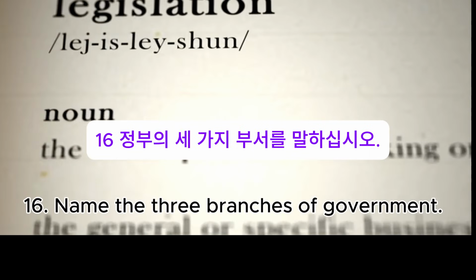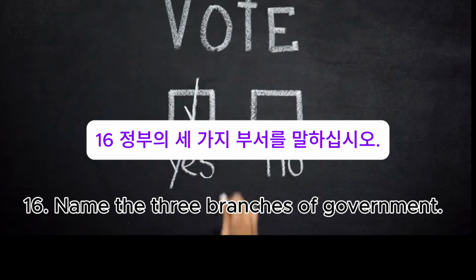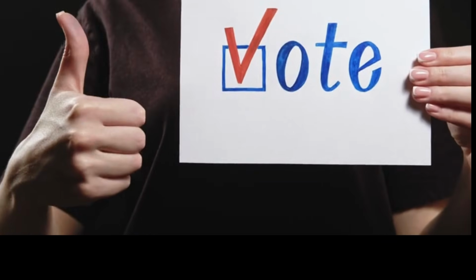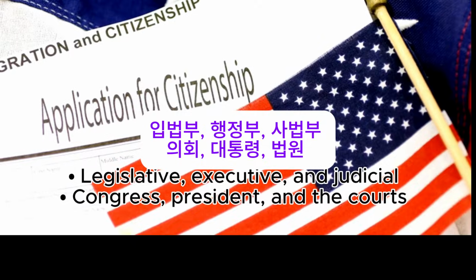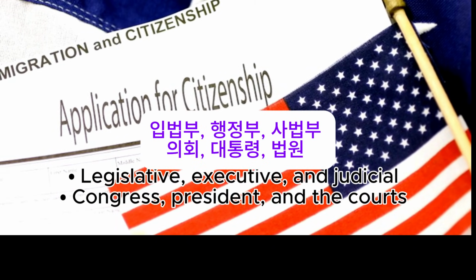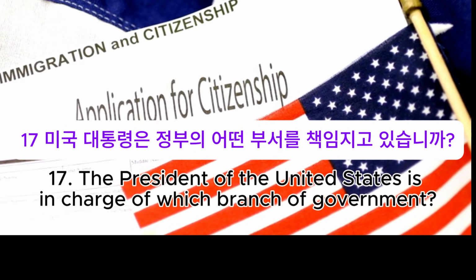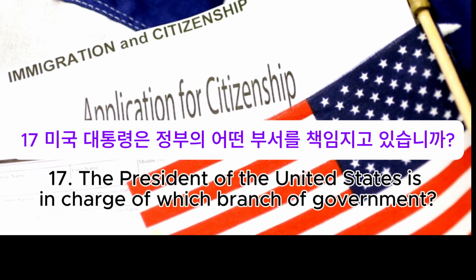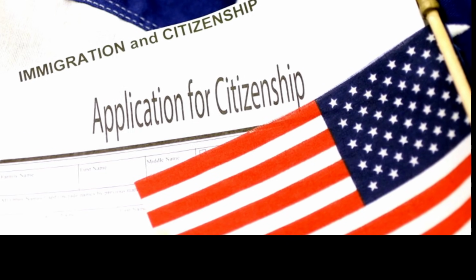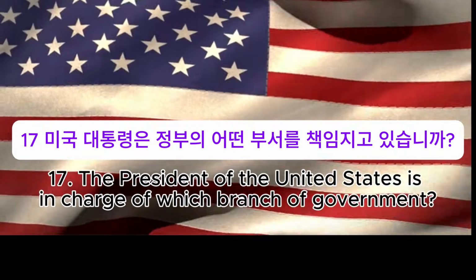16. Name the three branches of government. Legislative, executive, and judicial. Congress, President, and the courts. 17. The President of the United States is in charge of which branch of government?